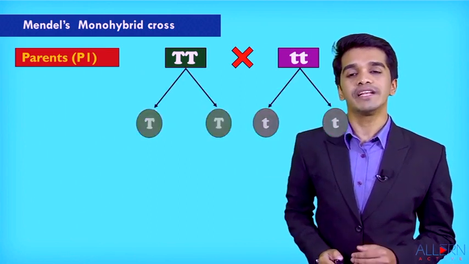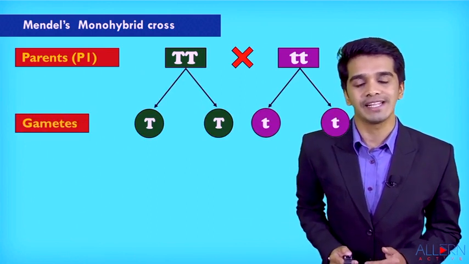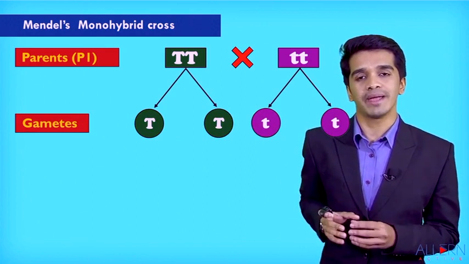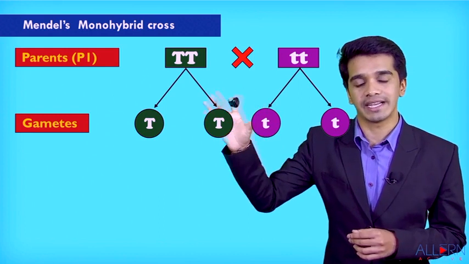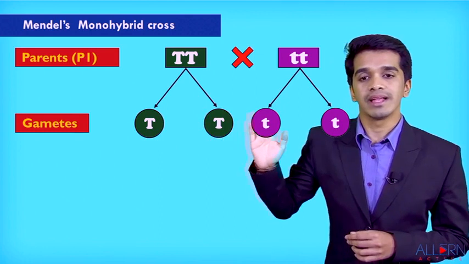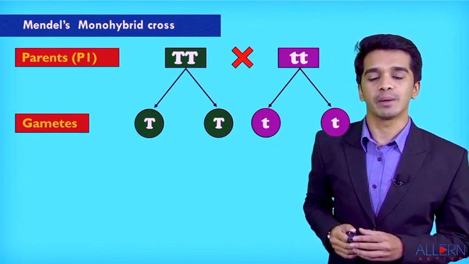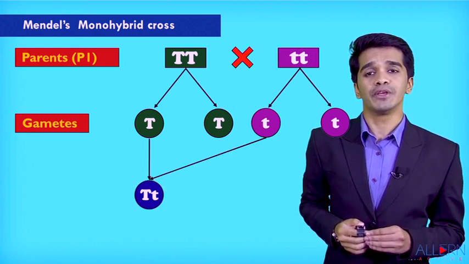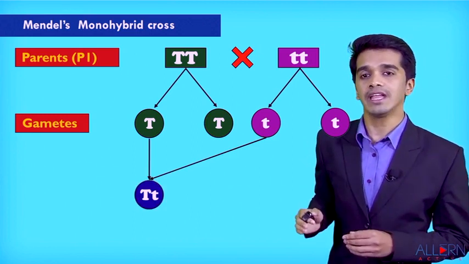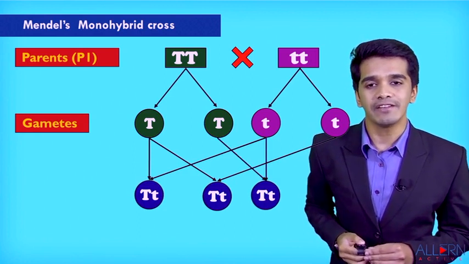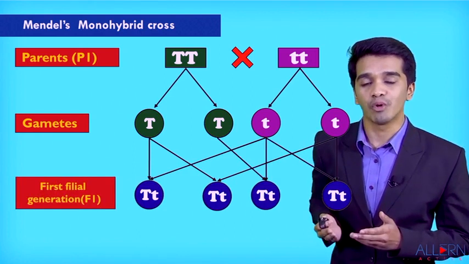The second step is called as segregation of gametes, that means formation of gametes. During the formation of gametes, the genes get separated, segregated. Capital T getting separated, small t are getting separated. As we have already learned about it, let us study the formation of offspring, that is capital T with small t, capital T with small t, capital T with small t, capital T with small t.